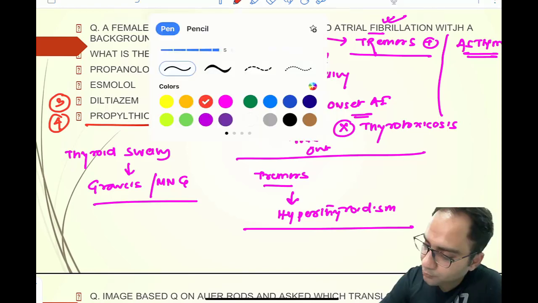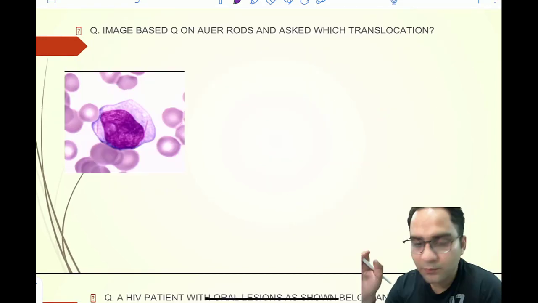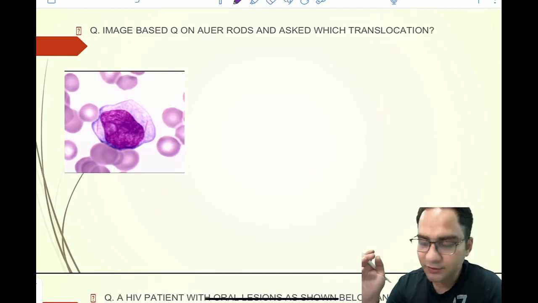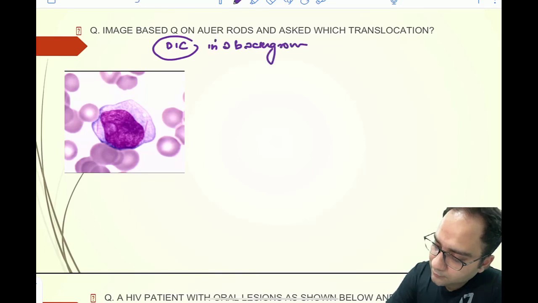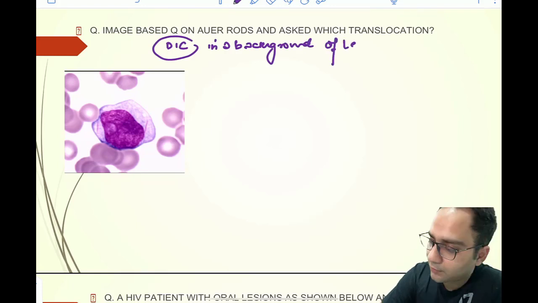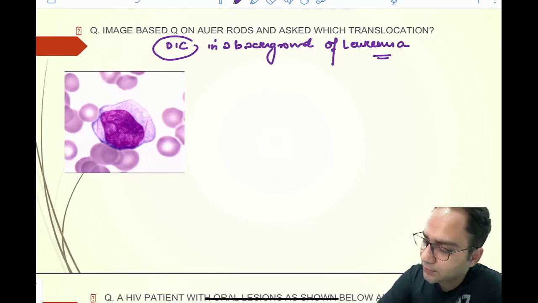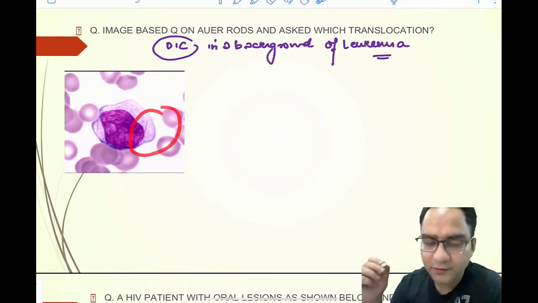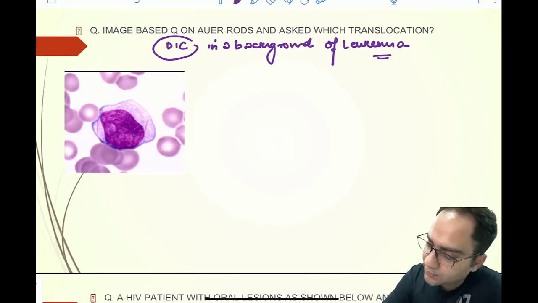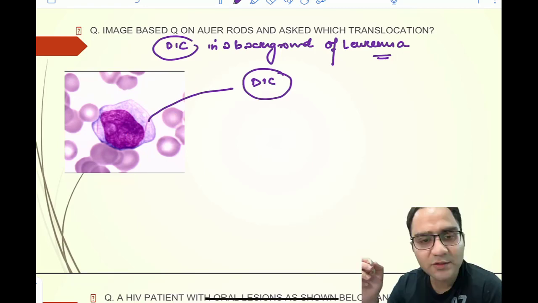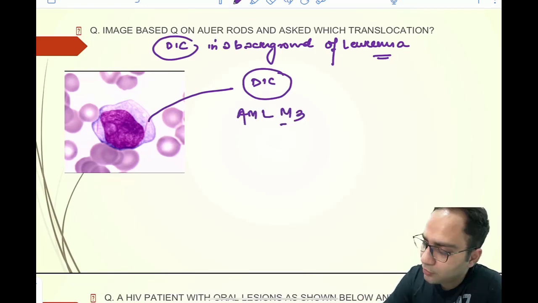So moving over to the next question. Now this was an image based question where you are asked that you are having a DIC in a background of leukemia, and you can easily see that you are seeing the presence of Auer rods, which is basically responsible for the DIC, and it is seen in the M3 variety of AML.